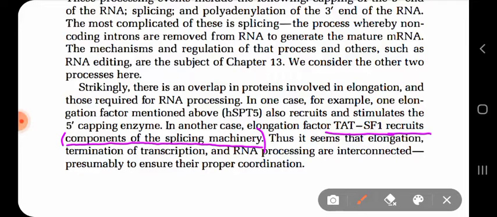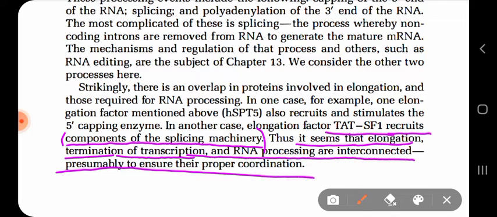At the same time, the recruitment of the splicing machinery is done by the phosphorylation of serine at position number 2 of the tail of RNA polymerase 2. So it seems that elongation, termination of transcription, and RNA processing are all interconnected, and they are coordinated. They move together. That was the reason why RNA polymerase pauses during the elongation process, and to speed up the elongation, so that the pausing of the RNA polymerase would be reduced, TF2S comes into play.